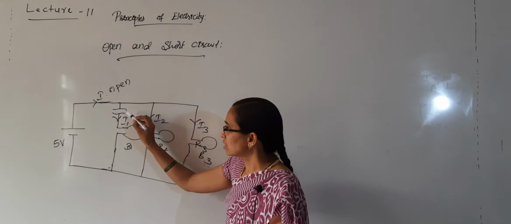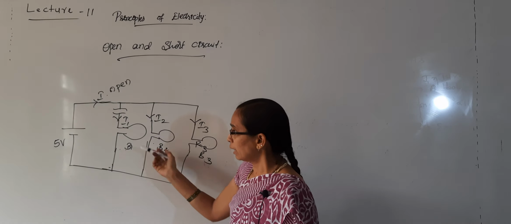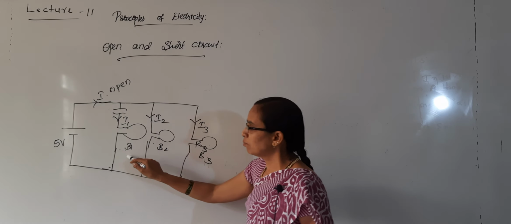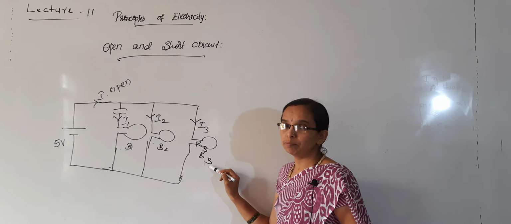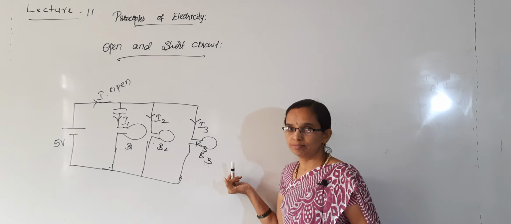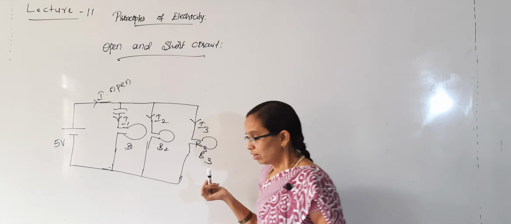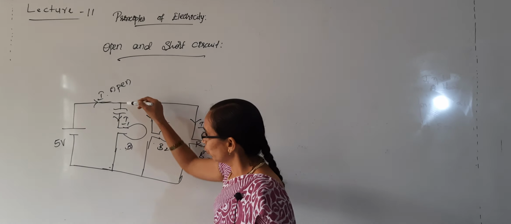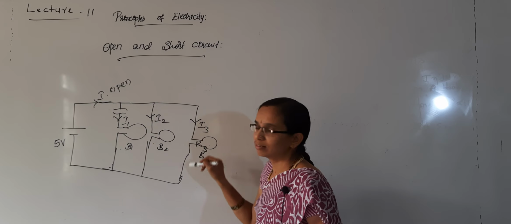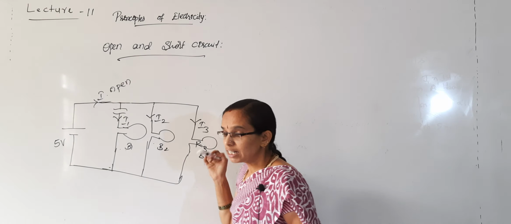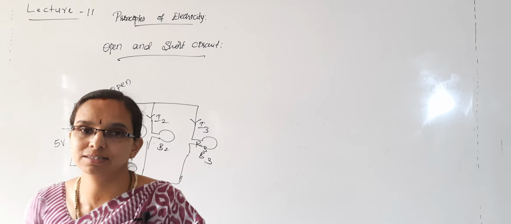If an open circuit occurs in the branch where bulb B1 is connected, what happens in this case? Only bulb B1 will not glow, whereas B2 and B3 will be glowing as usual. So current will not flow in this branch, but current will flow in this and this branch. That is in the case of parallel circuits.